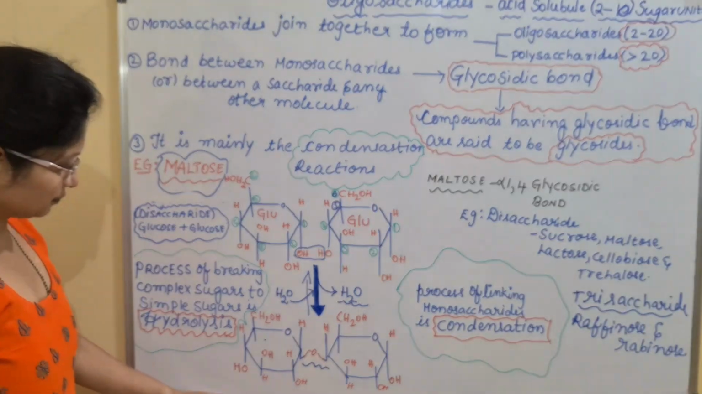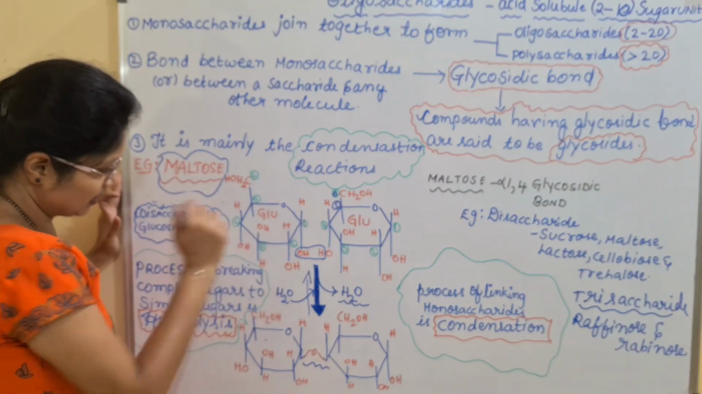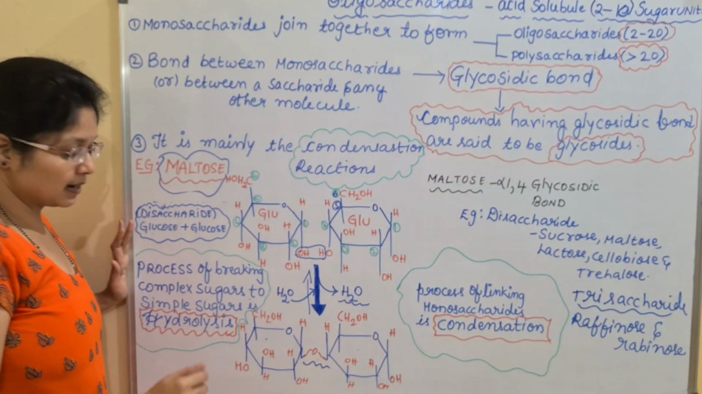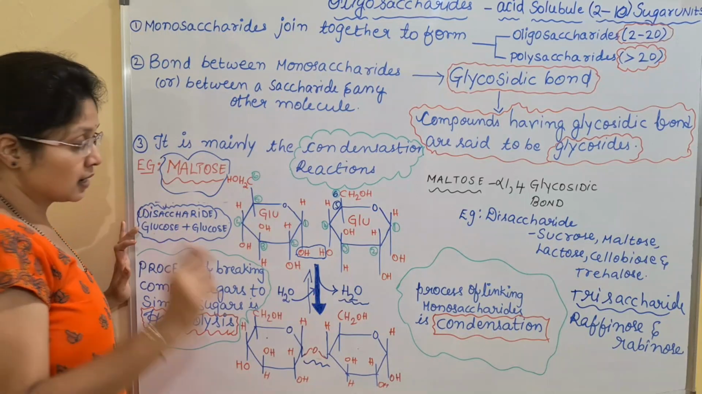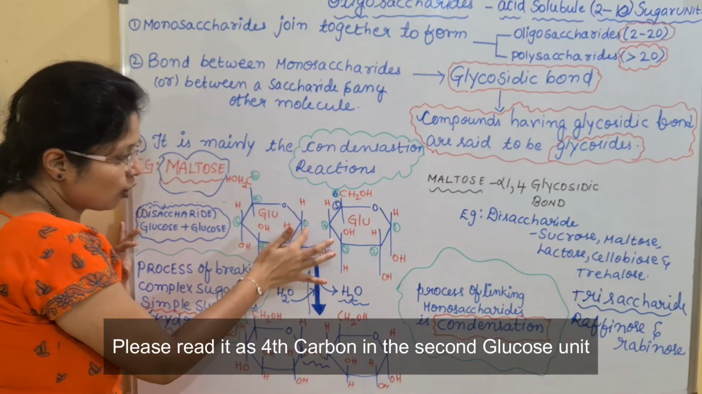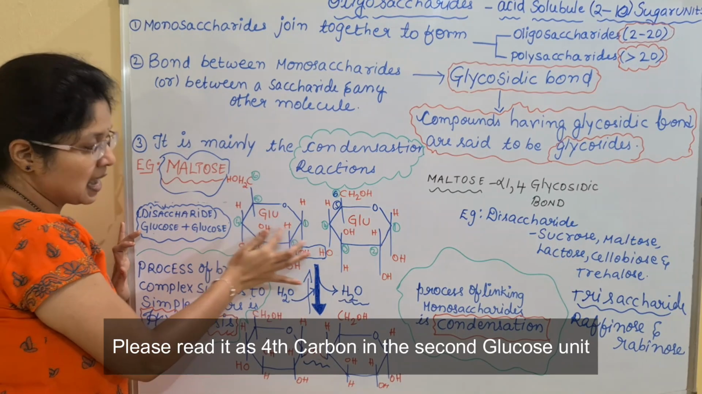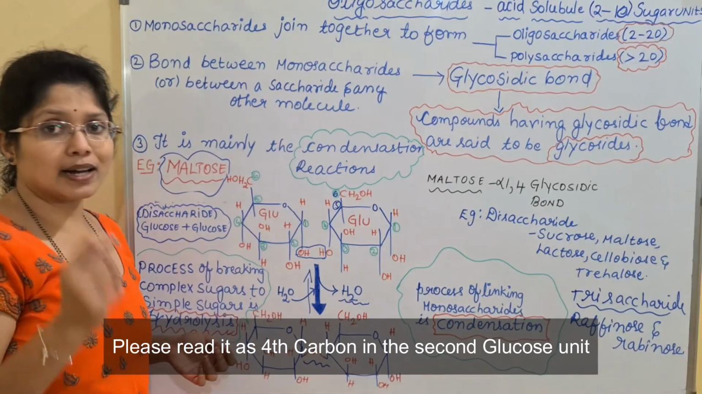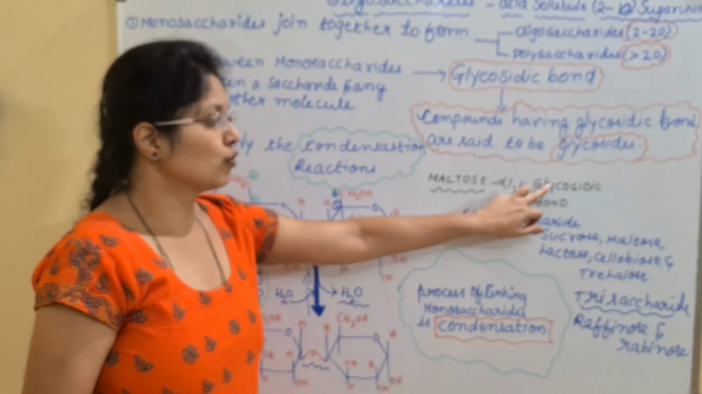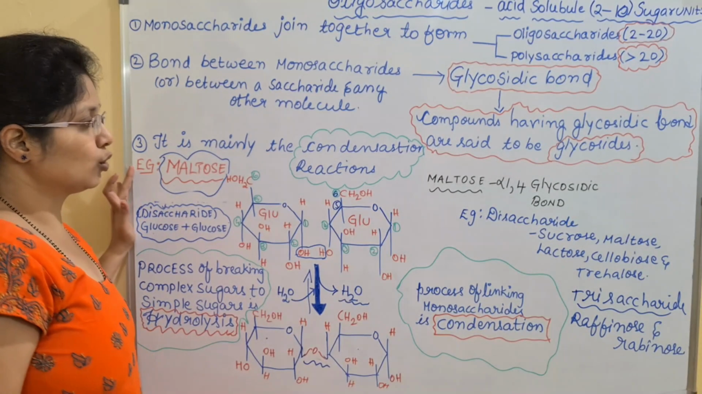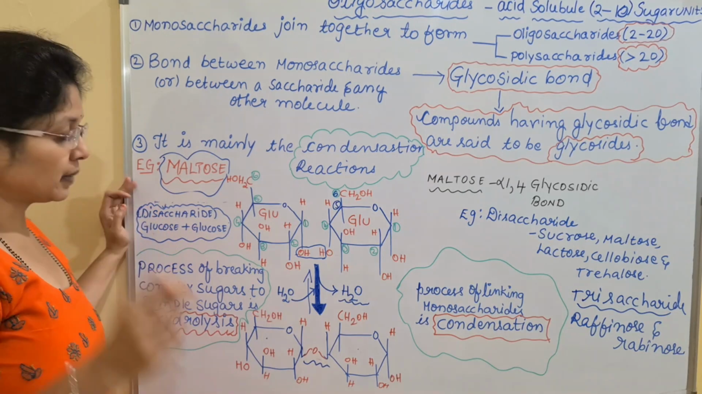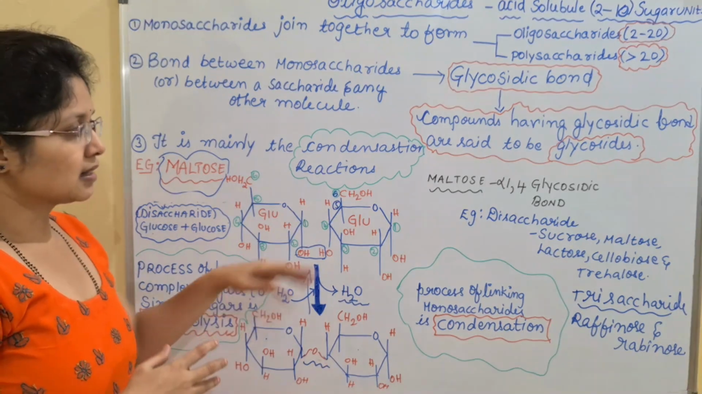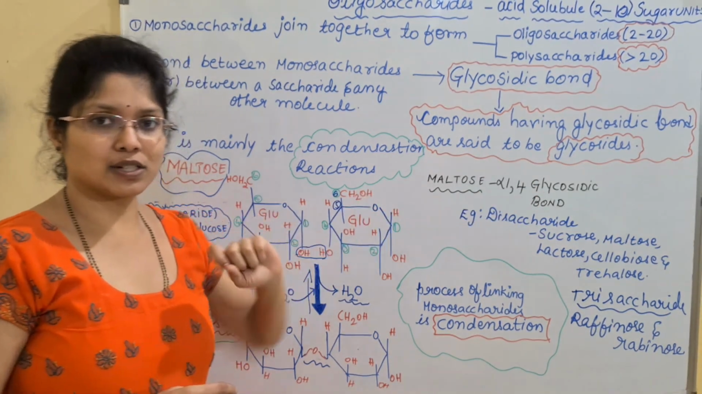So look at the structure carefully. Here I have marked the numbers, children. This is the first glucose unit and this is the second glucose unit, and the joining has taken place in the region of the first carbon in the first glucose and the fourth carbon in the second glucose. So in this case, the glycosidic bond is described as an alpha 1,4 glycosidic bond. In the case of maltose, what is the glycosidic bond, children? It is formed between the first carbon of the first glucose and the fourth carbon of the second glucose, and this is said to be the alpha 1,4 glycosidic bond.